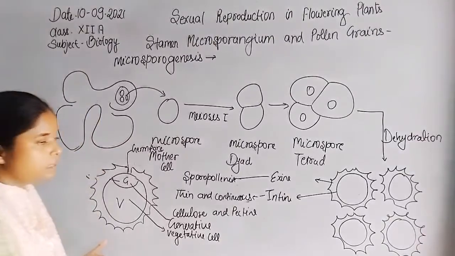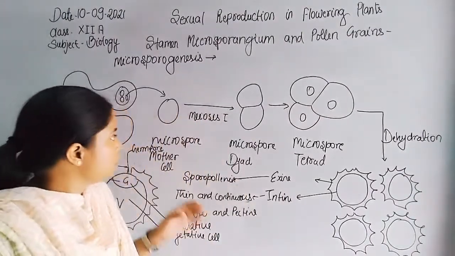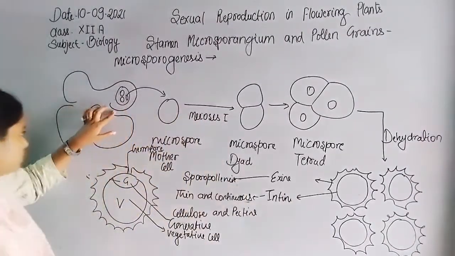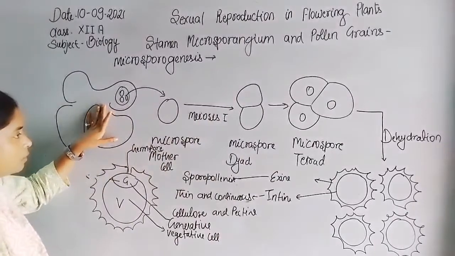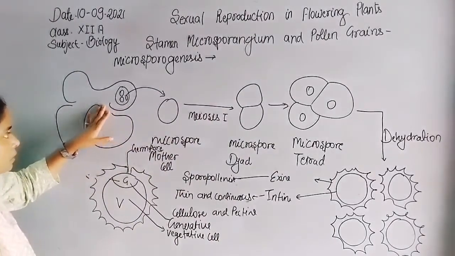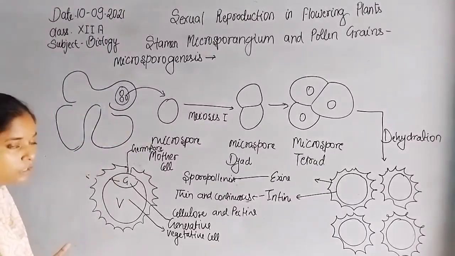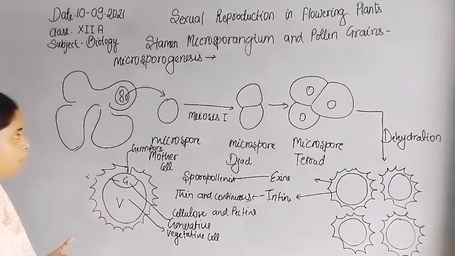Now whenever they undergo dehiscence, the breakdown of the membrane of the sporangium occurs, and they are transferred by wind or water. What are the methods of pollination?